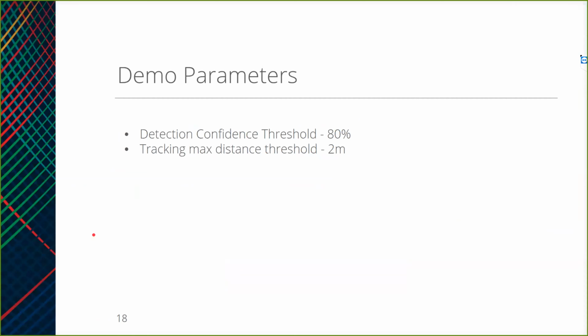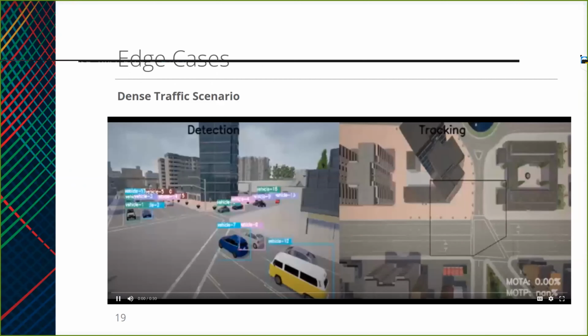The parameters that we use right now for detection: we had the confidence threshold as 80% and the IOU was set to 0.5. And for tracking in the bird's eye view, we kept the distance threshold at 2 meters. And this is where we were getting those metrics for the detection and tracking algorithm.